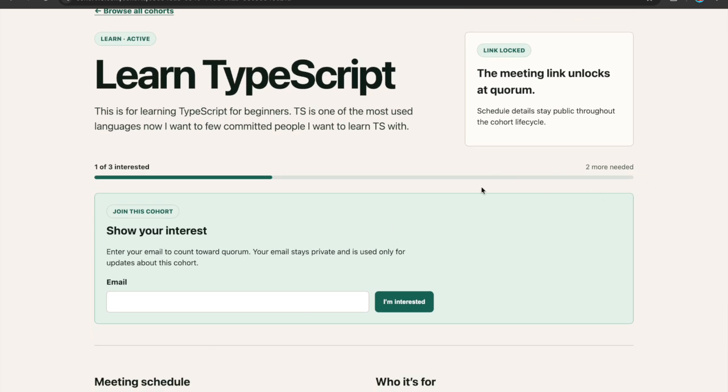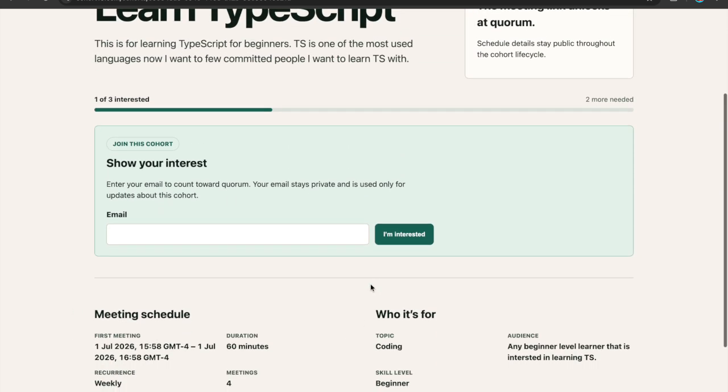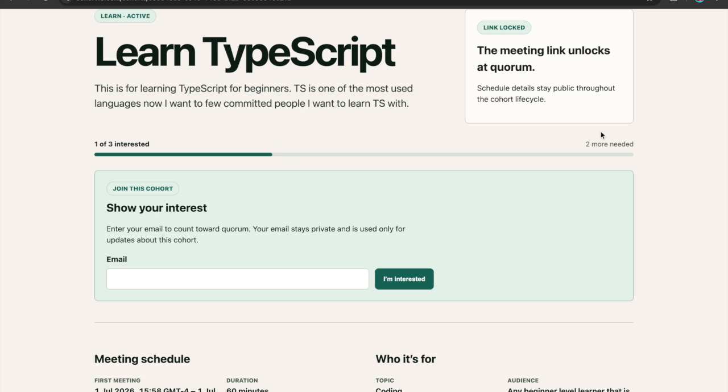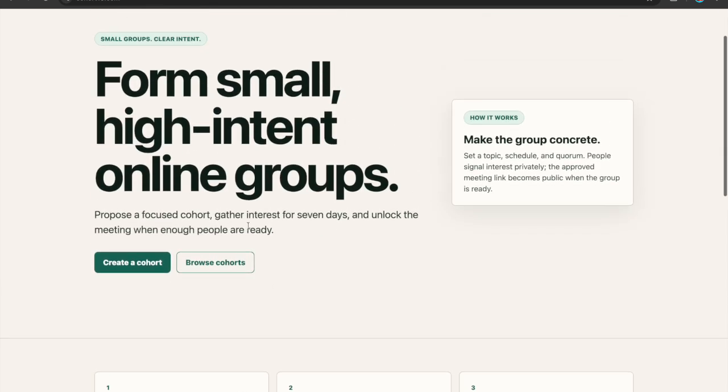As soon as this group is formed, all the people that are committed, or the creator, will be getting emails so that they can meet, and the email will contain the meeting link. If the quorum is not met, the meeting link will not be public. Once the quorum is met, the meeting link becomes public. So that's the basic function of how Cohort 15 works.